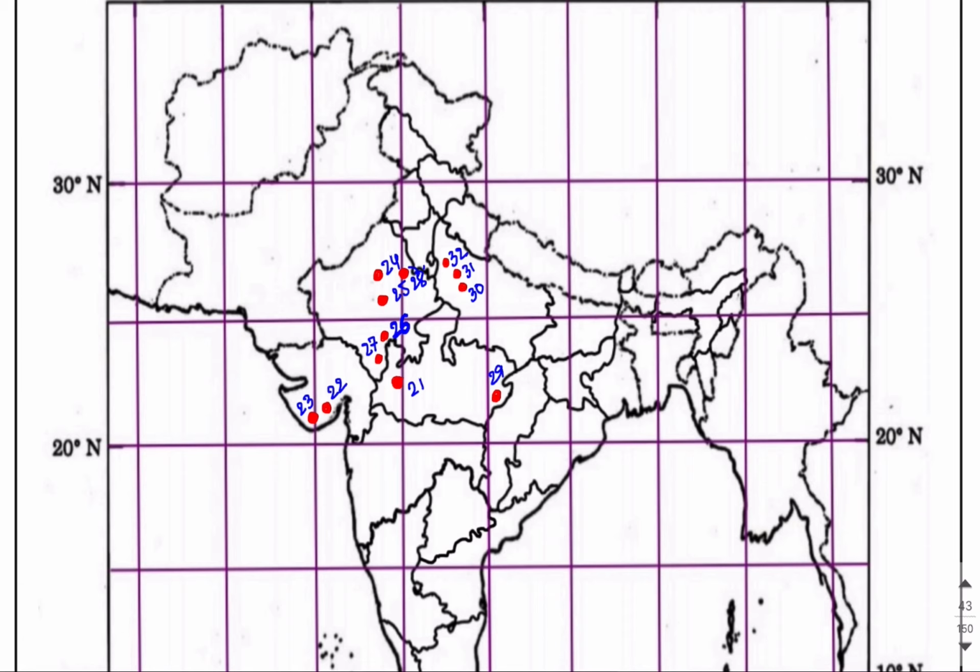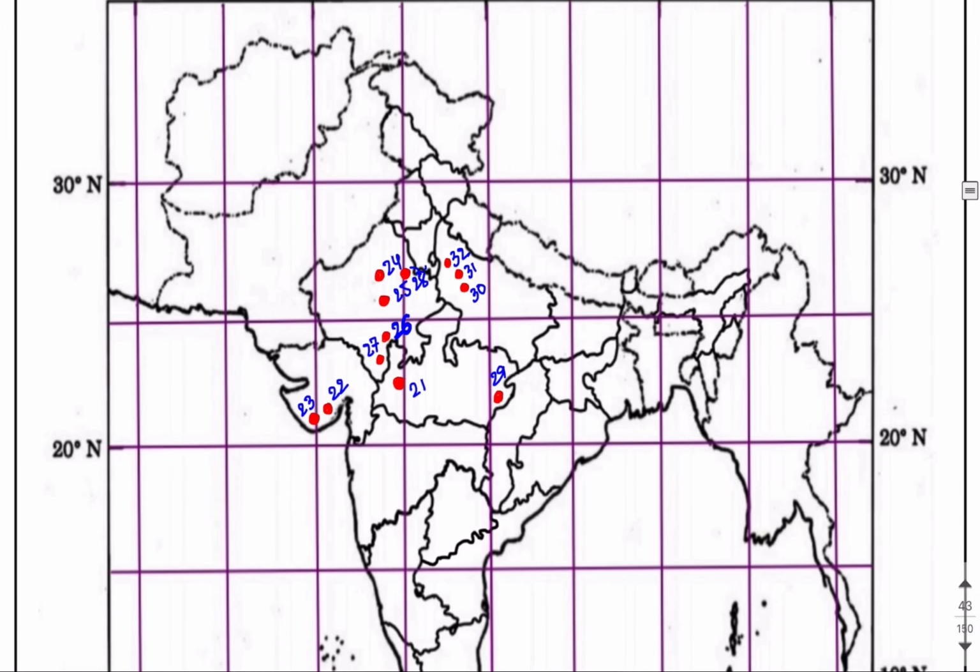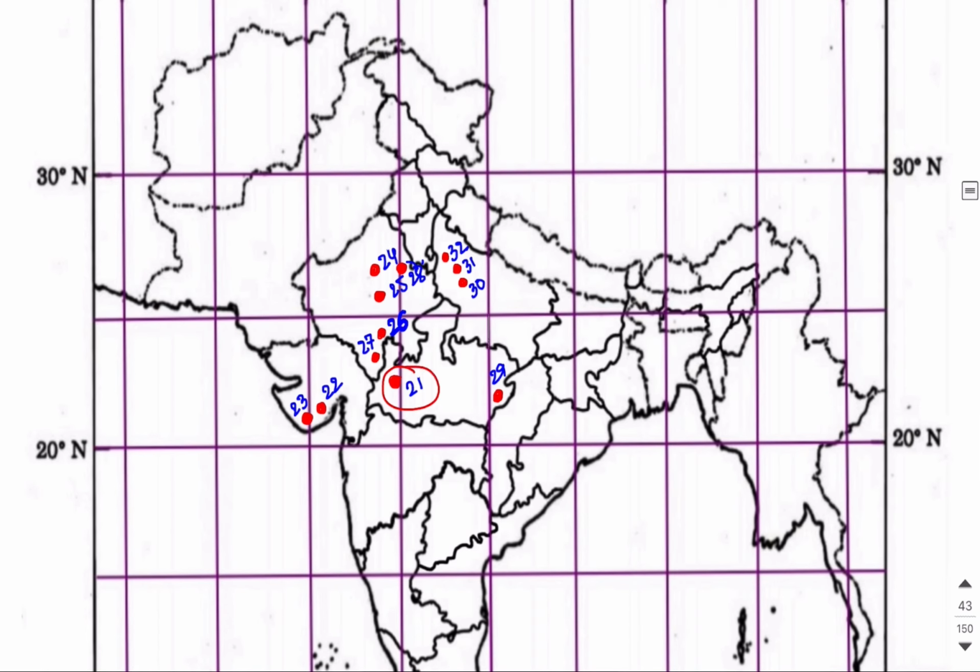Now let us start with the 21st, which is present in Madhya Pradesh, and this is Kayatha, which is present in Ujjain district of Madhya Pradesh. And the 22nd and 23rd are present in Gujarat. The 22nd is Rangpur, and the 23rd one is Prabhas Patan.